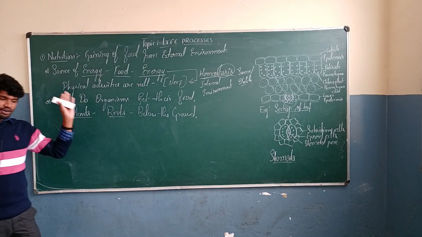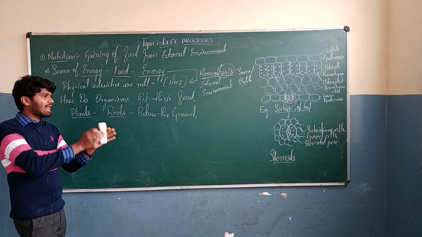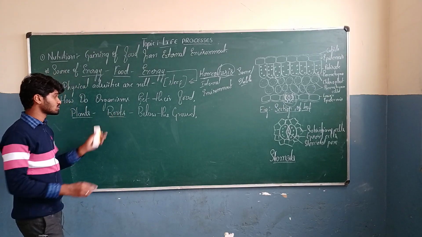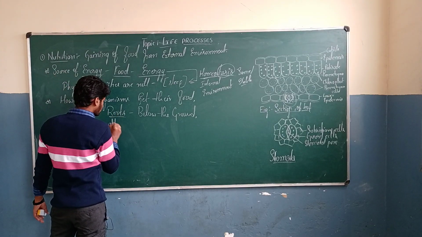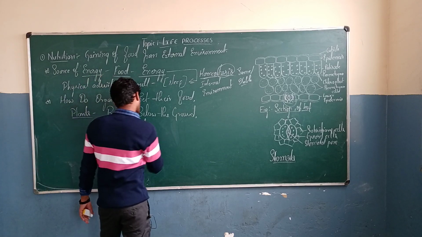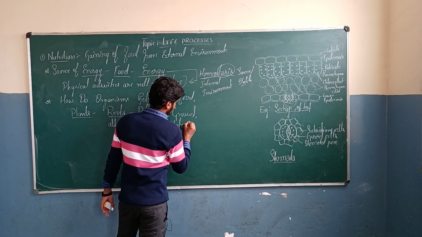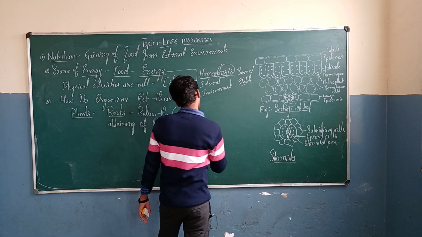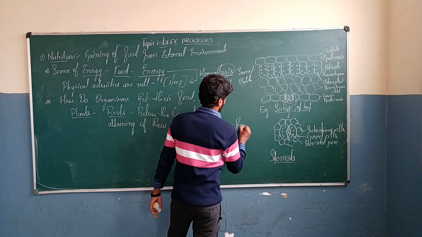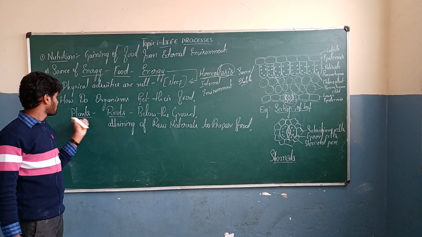These roots are present below the ground. That's why they help in anchorage, a stable anchorage to the plant. Along with that anchorage, the function of these roots is attaining raw materials to prepare food. What are the raw materials we can expect by plants?